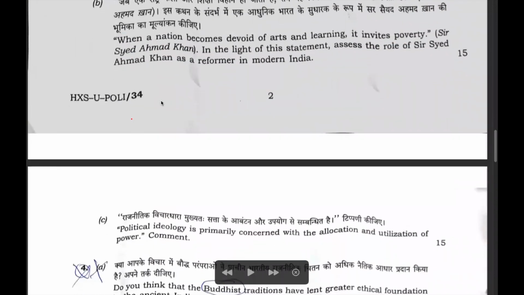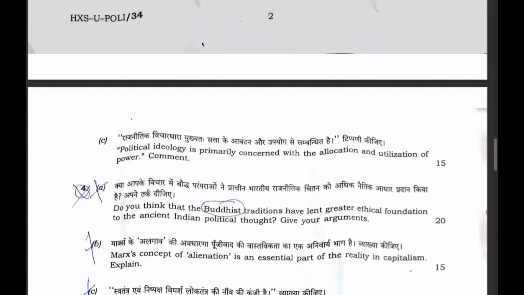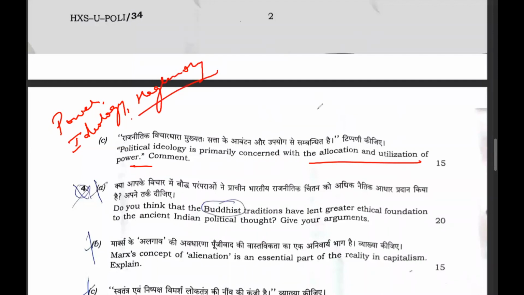Now then we see, political ideology is primarily concerned with the allocation and utilization of power. So the question has come from the power, ideology and hegemony topic. The question is again repeated, because the previous year the question was from power. This year again the question is related to political ideology and power.